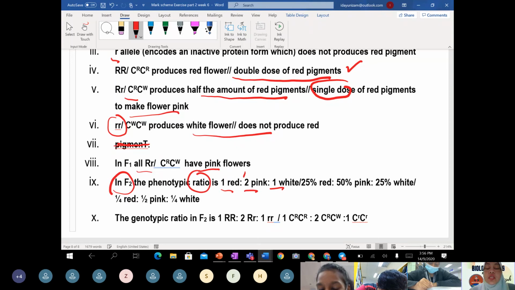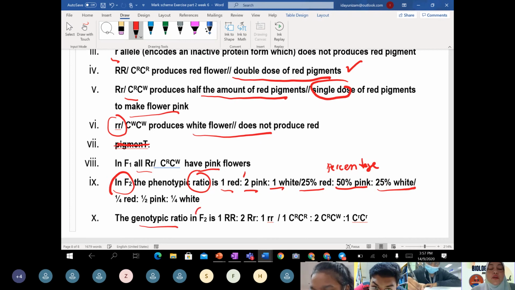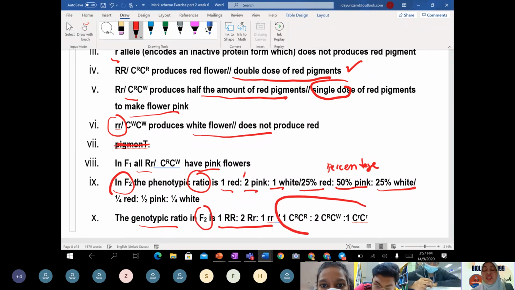If you want to explain in percentage, you convert: 1/4 means 25% red, 25% white, and 50% will show pink. Or if you write it in fraction form, quarter red, quarter white, half pink. So the genotypic ratio for F2 is like this. This is the other way of writing it.